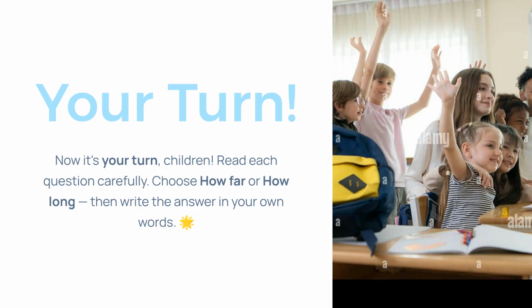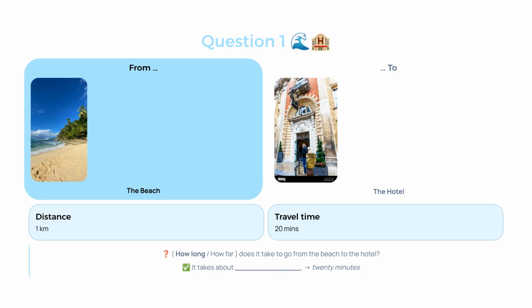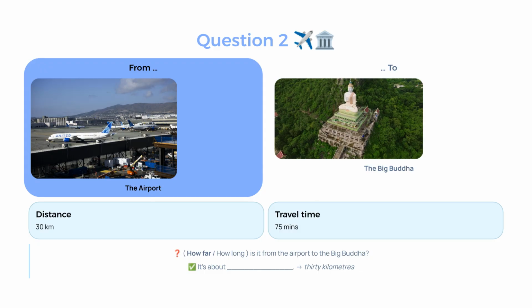Now it's your turn, children. Read each slide carefully. Choose whether to use how far or how long, and then complete the answer. Question 1. We want to ask about the travel time from the beach to the hotel, which is 20 minutes. Since we are asking about travel time, we choose how long. The question is, how long does it take to go from the beach to the hotel? The complete answer is, it takes about 20 minutes.